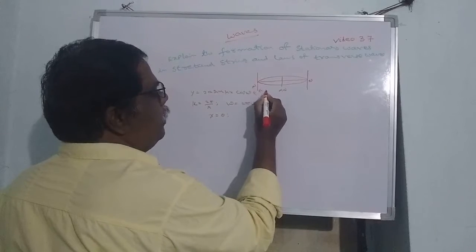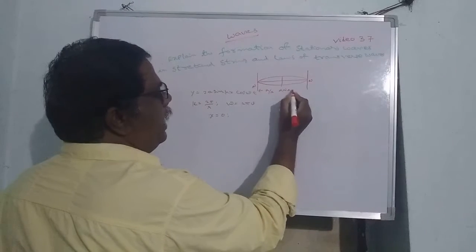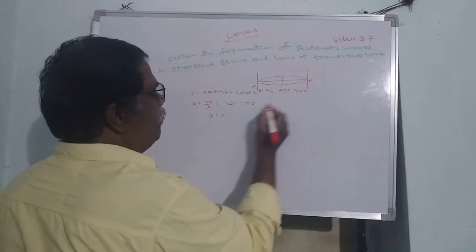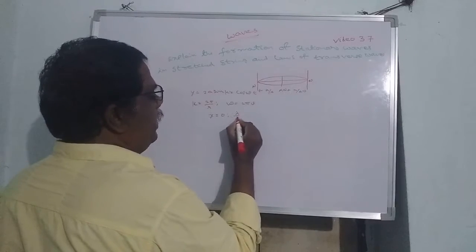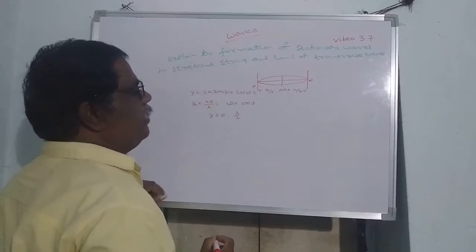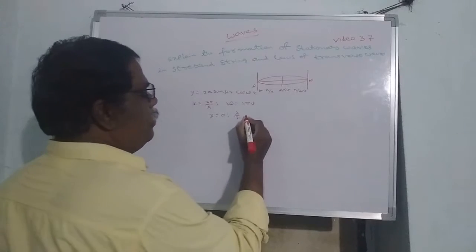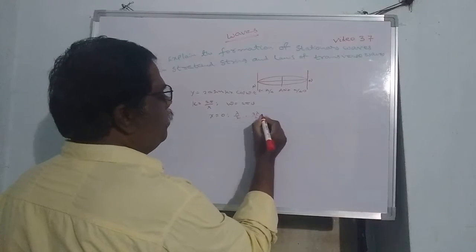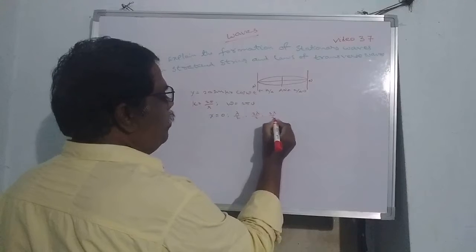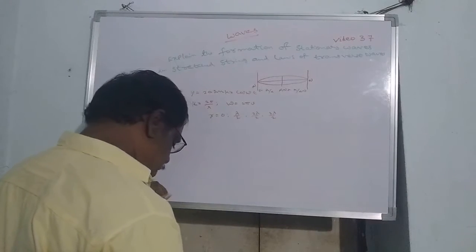From node to antinode is lambda by 4, antinode to node is again lambda by 4. The x value will again be lambda by 2, or 2 lambda by 2, 3 lambda by 2. So these are all the values.